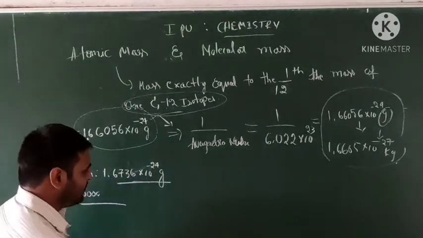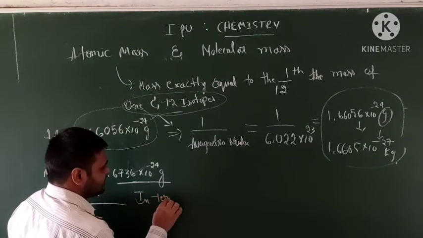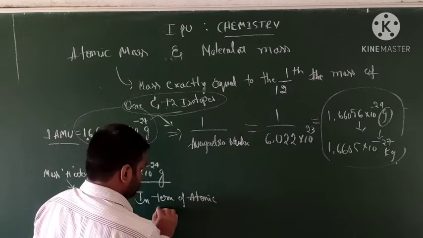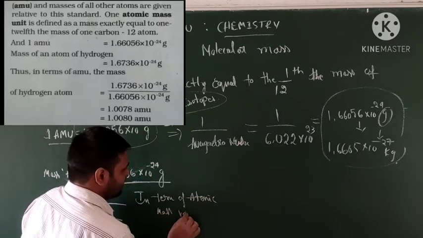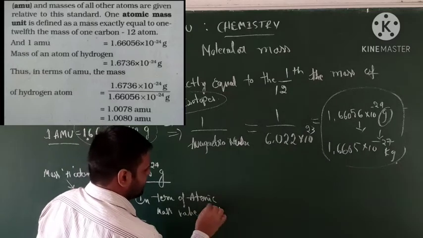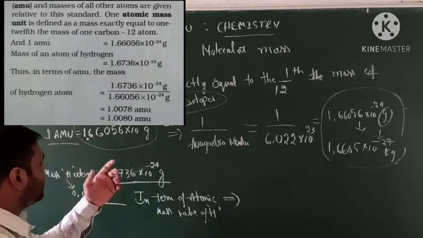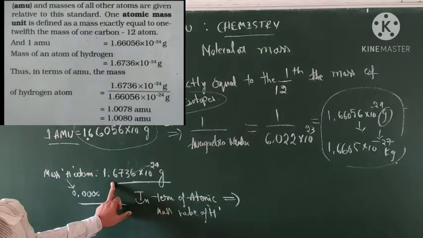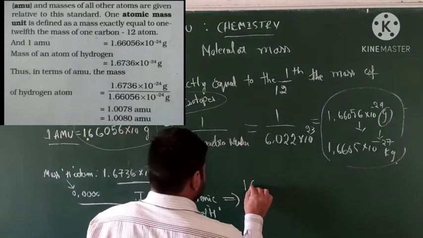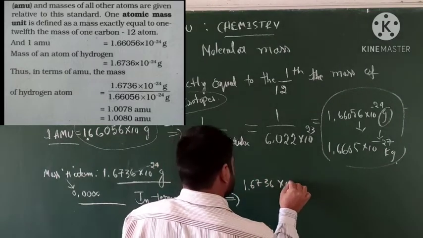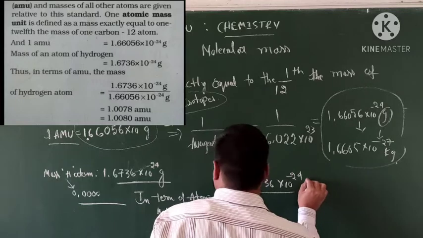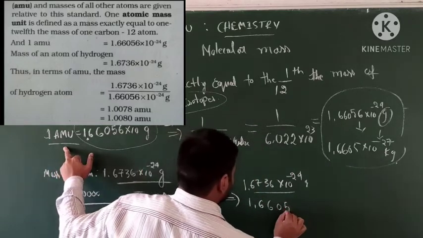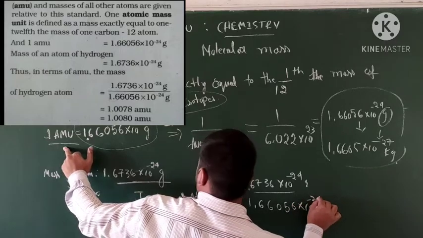We write the mass of hydrogen, 1.6736 into 10 to the power of minus 24 gram, divided by the AMU, 1.66056 into 10 to the power of minus 24 grams.